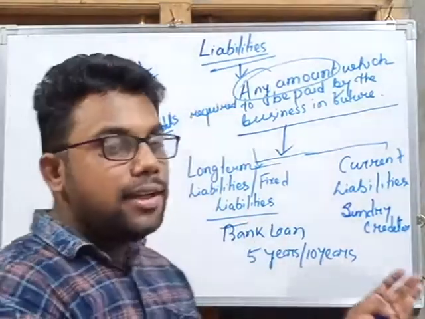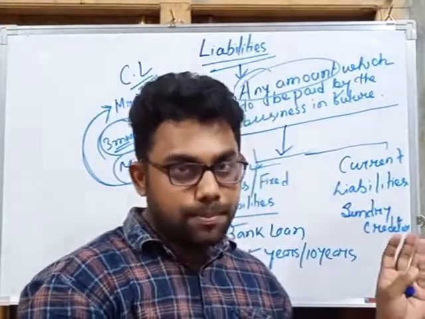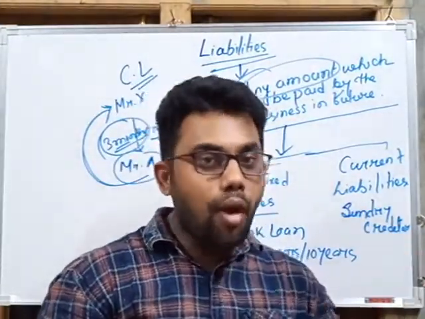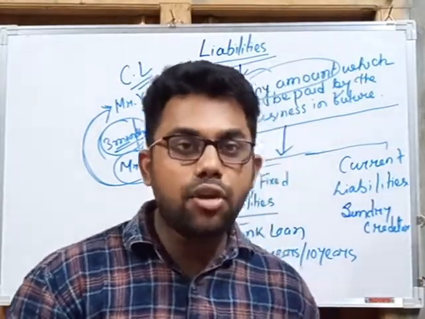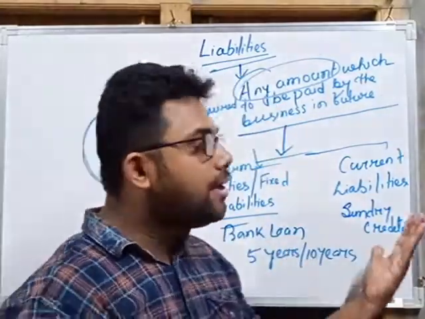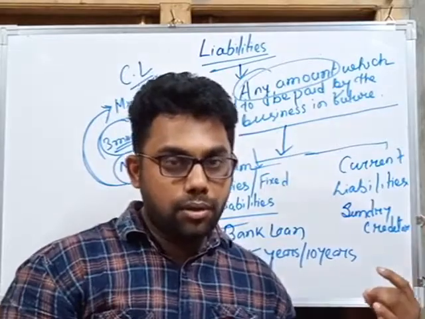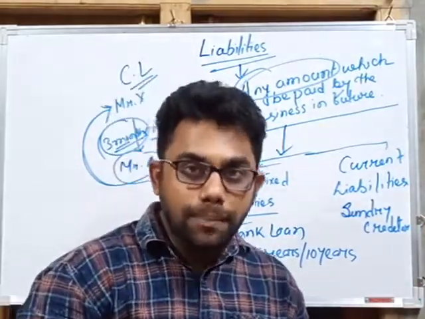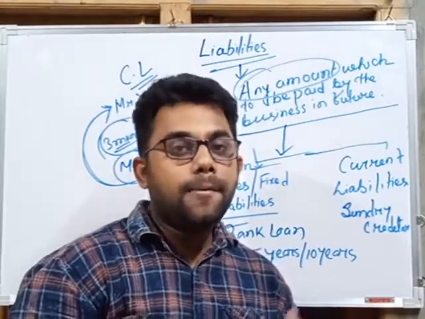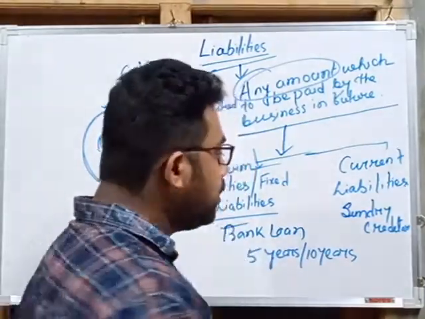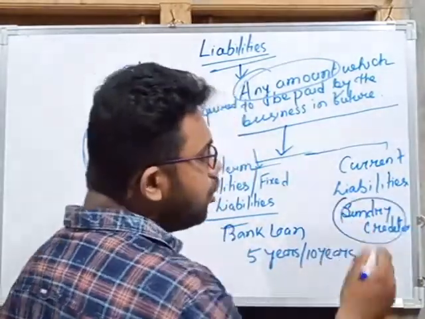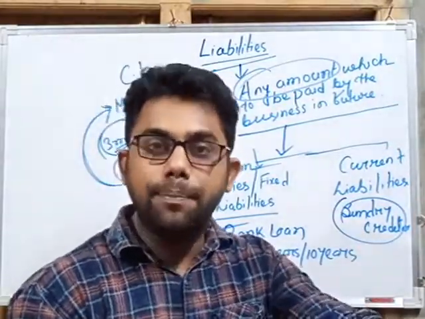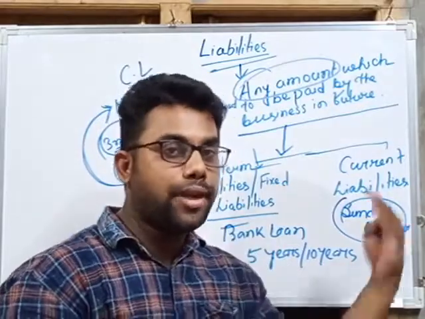So any liability or any amount which is required to be paid over a longer period of time, usually more than 1 year, we can say is a fixed liability or long-term liability. And any liability which is required to be paid within a period of 1 year can be called a current liability. For example, sundry creditor, that means the person from whom we purchase goods on credit, and after 3 months or after 2 months, or within a period of 1 year, we have to pay this amount to that person.